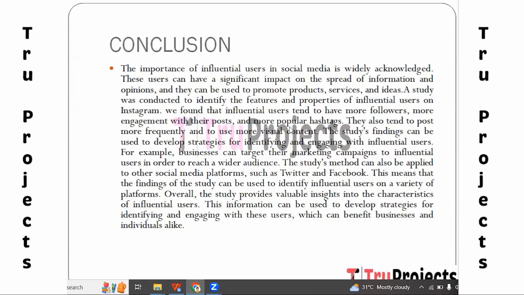The study findings can be used to develop strategies for identifying and engaging with influential users. For example, a business can target its marketing campaigns to influential users in order to reach a wider audience. The study's method can also be applied to other social media platforms such as Twitter and Facebook. This means that the findings of the study can be used to identify influential users on a variety of platforms. Overall, the study provides valuable insight into the characteristics of these users, which benefits businesses and individuals alike.